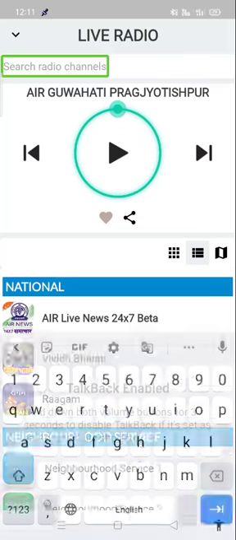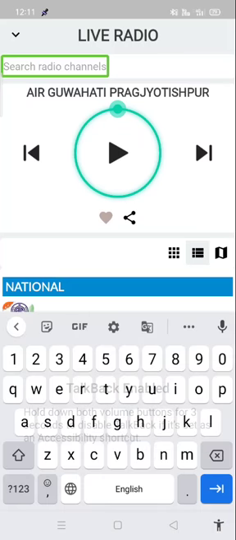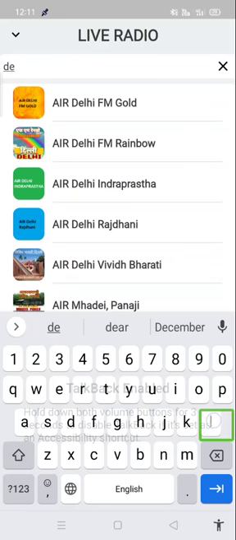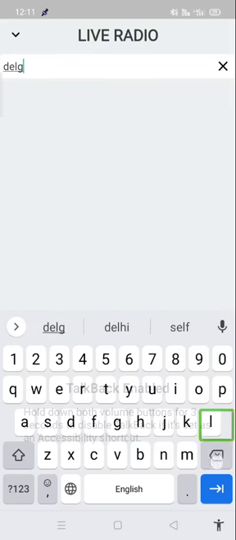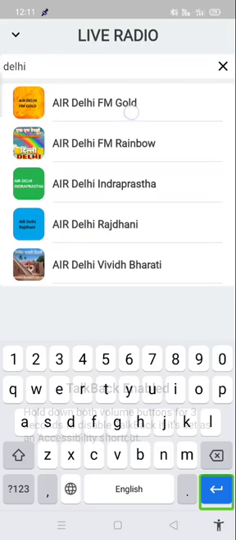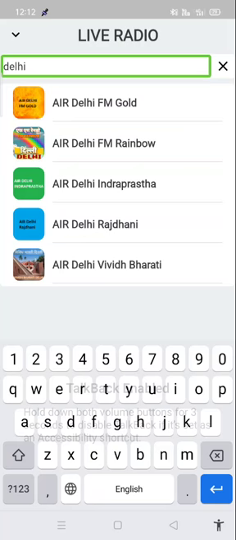Double tapping on the search bar, it will show the keyboard, showing English India QWERTY keyboard. And here I am typing Delhi, and I am searching. And see, here we have Delhi in the search radio channels edit box.